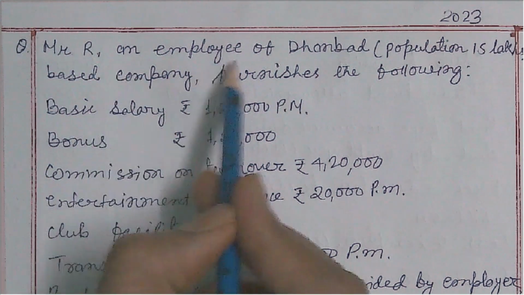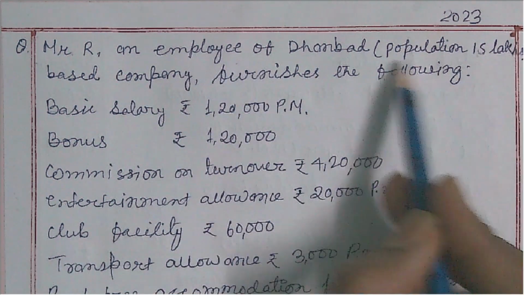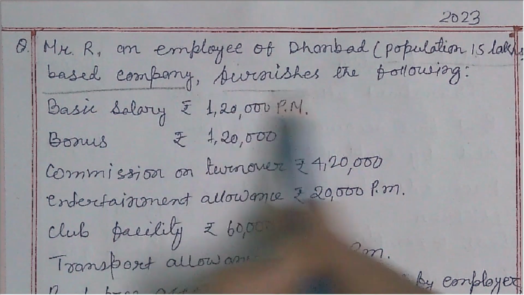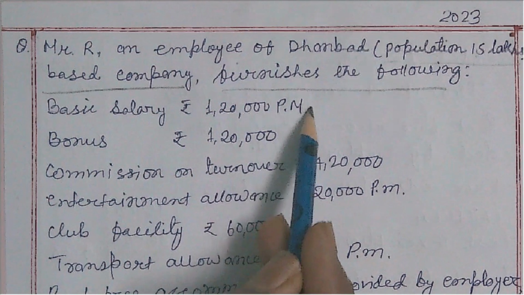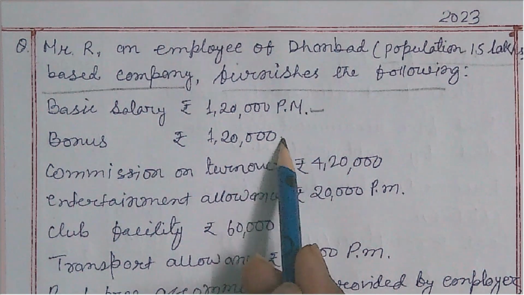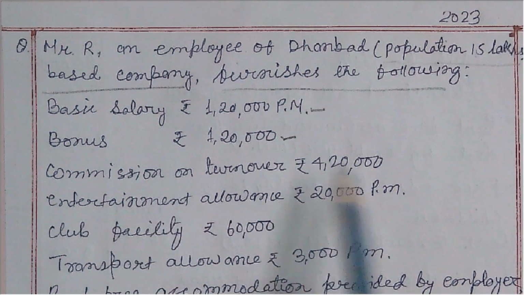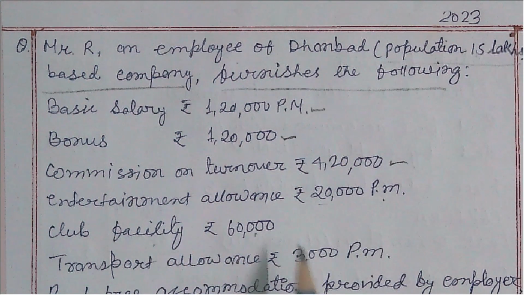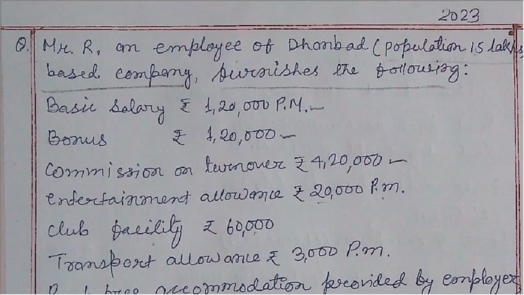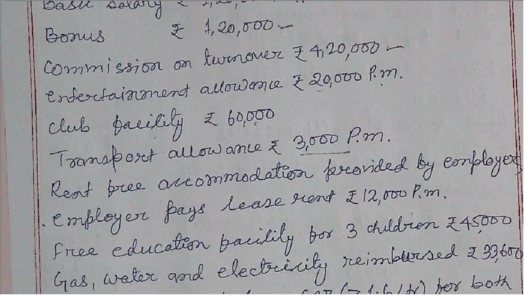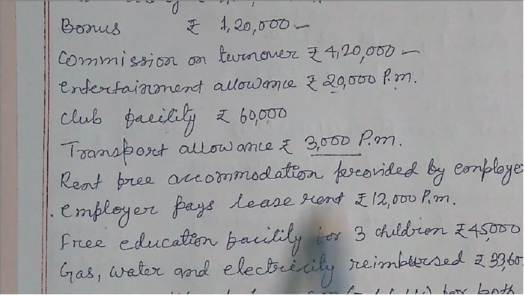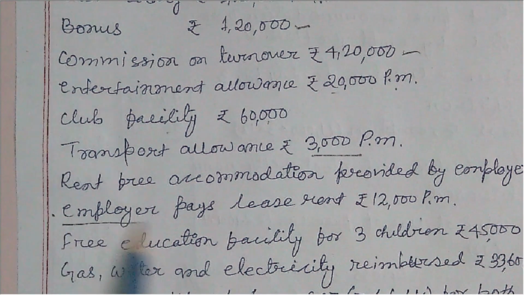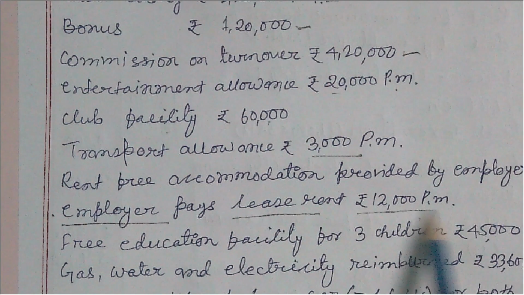Mr. R, an employee of a Dhanbad-based company, population 15 lakhs, furnishes the following: basic salary 1,20,000 per month, bonus 1,20,000 rupees, commission on turnover 4,20,000, entertainment allowance 20,000 per month, club facility 60,000, transport allowance 3,000 per month, then rent free accommodation provided by employer, and employer pays lease rent rupees 12,000 per month.